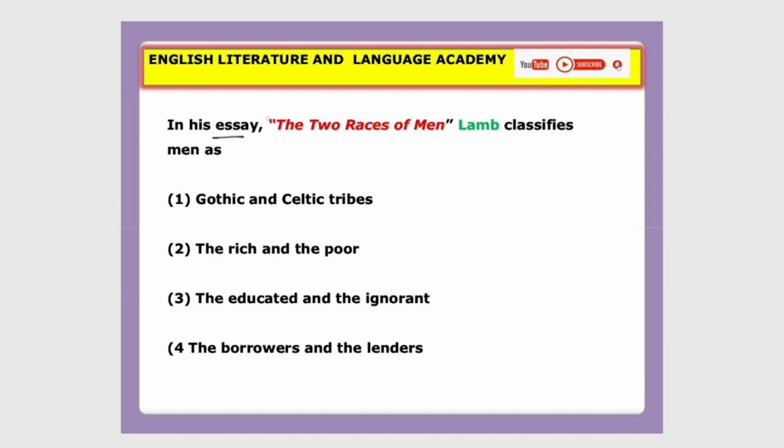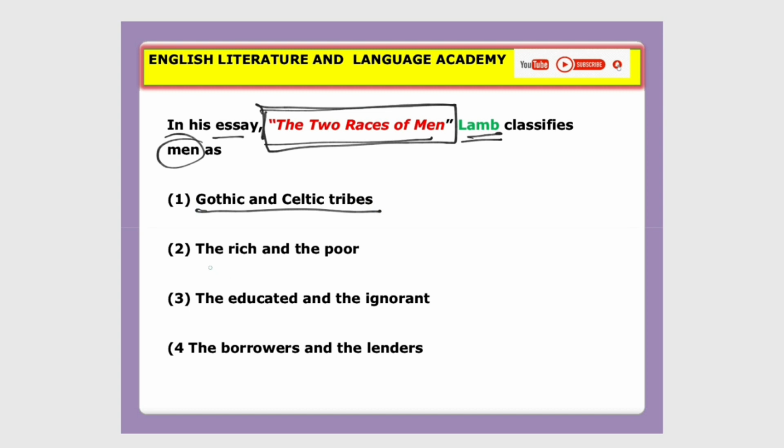In his essay, The Two Races of Men, Charles Lamb classifies. It is a famous essay by Charles Lamb in which he classifies men into two groups. Identify those two groups. Option 1, Gothic and Celtic tribes; the rich and the poor; the educated and the ignorant; and the last, the borrowers and the lenders. The correct answer is the borrowers and the lenders.